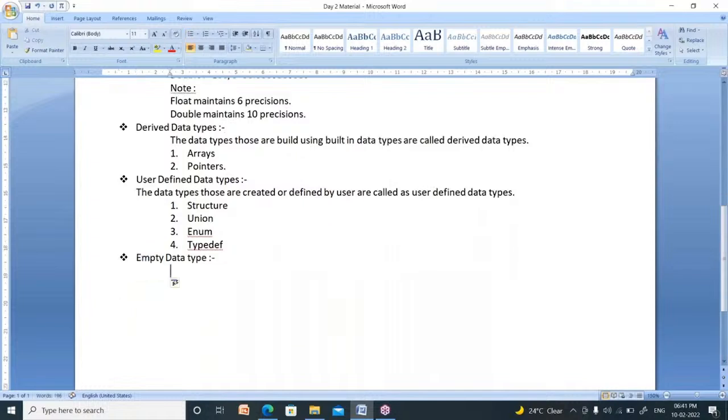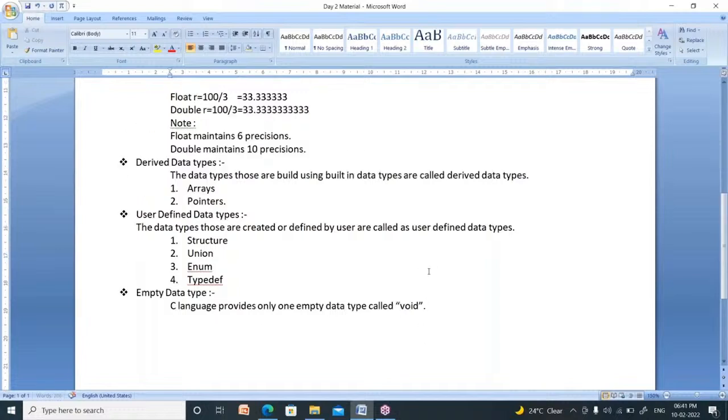So C language provides only one empty data type, called void. Void is an empty data type.